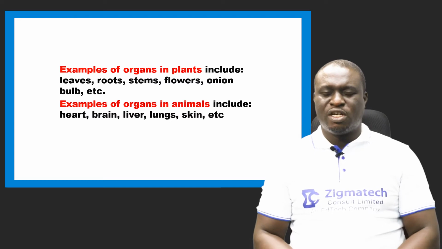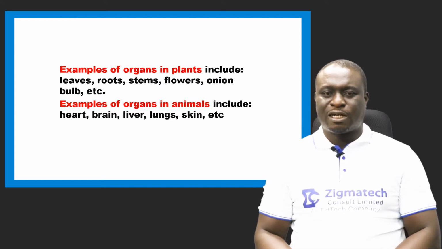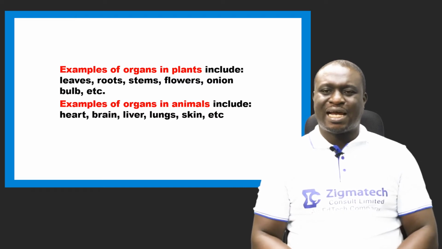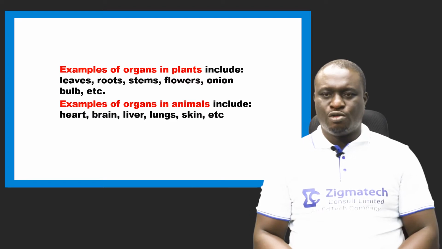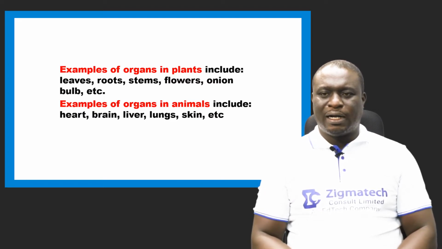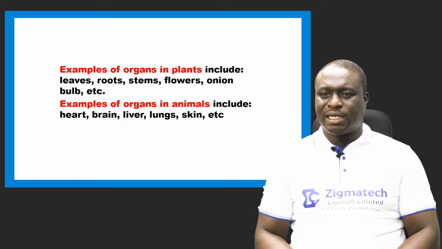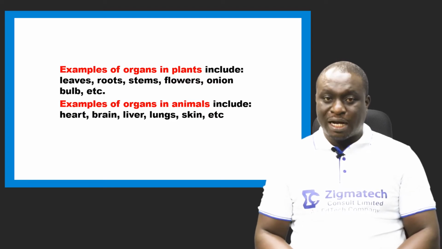One of the major functions of the leaf is the manufacturing of food. That is the site of photosynthesis, mostly for green plants. One of the major functions of the roots is to absorb water and mineral salts from the soil to other parts of the plants.